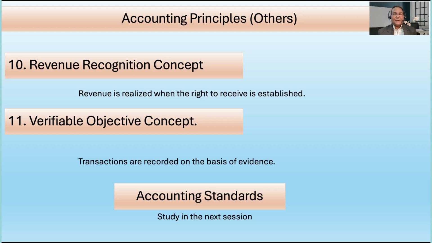Every entry has to have corresponding evidence in terms of invoices, vouchers, bills. These are important evidences for an accountant to record the transaction in the books of account. So I hope this is understood.